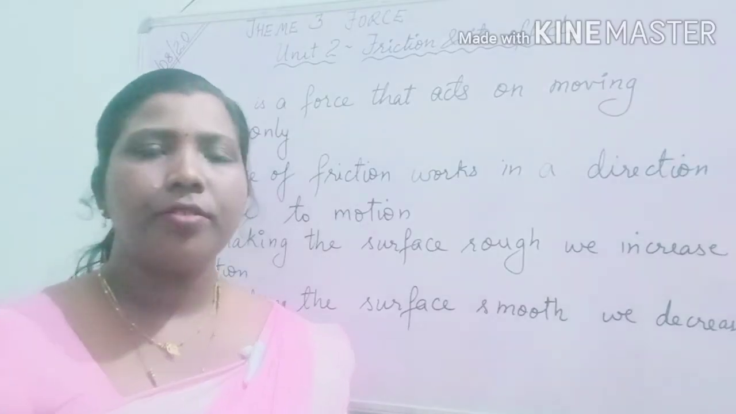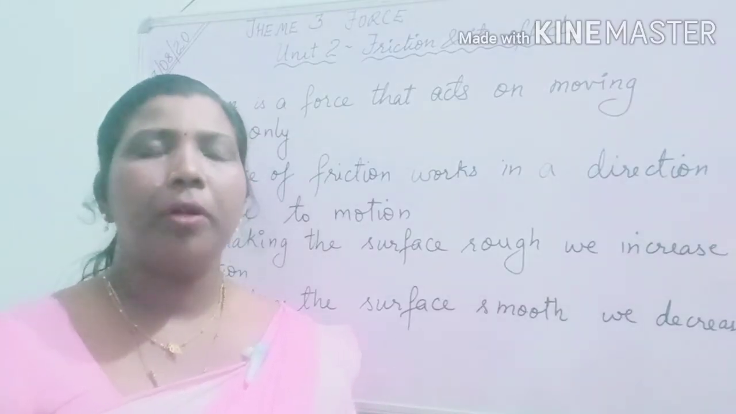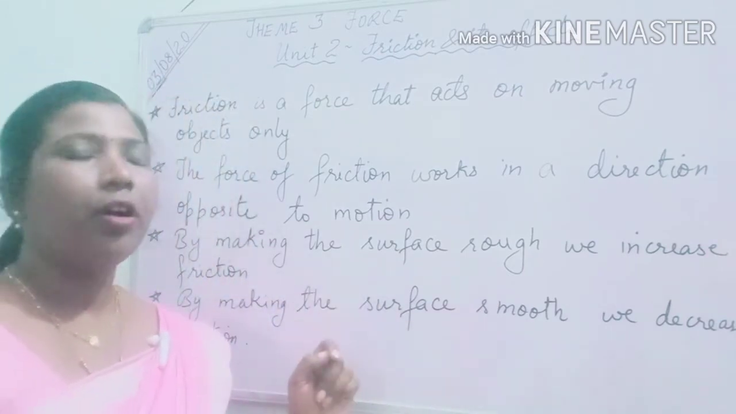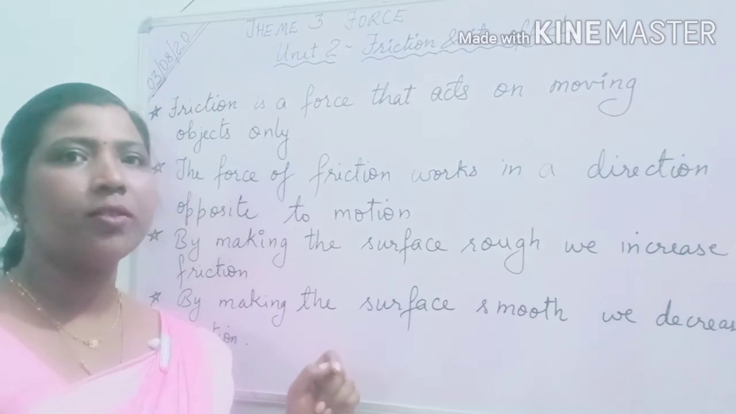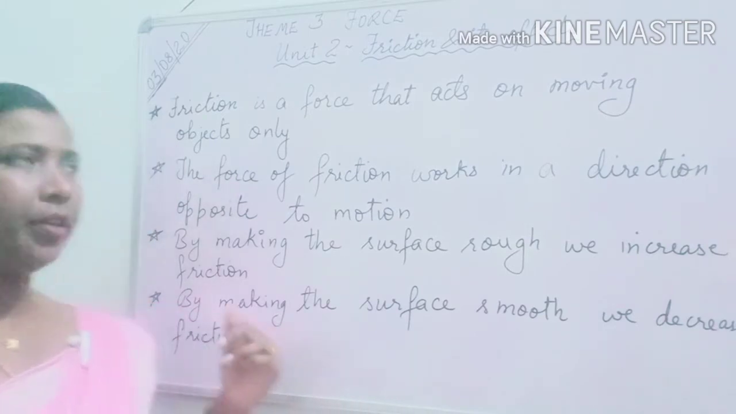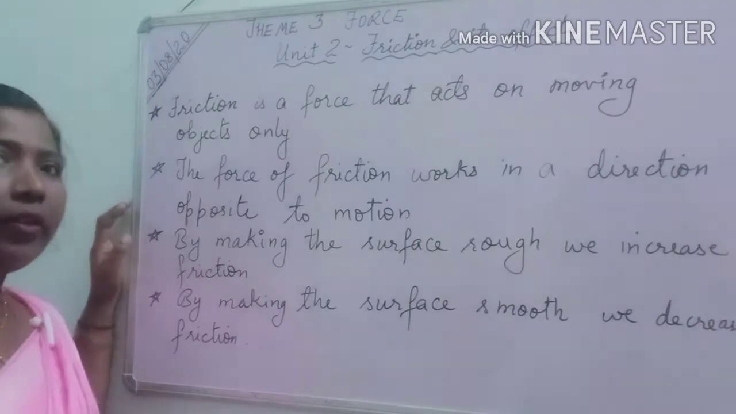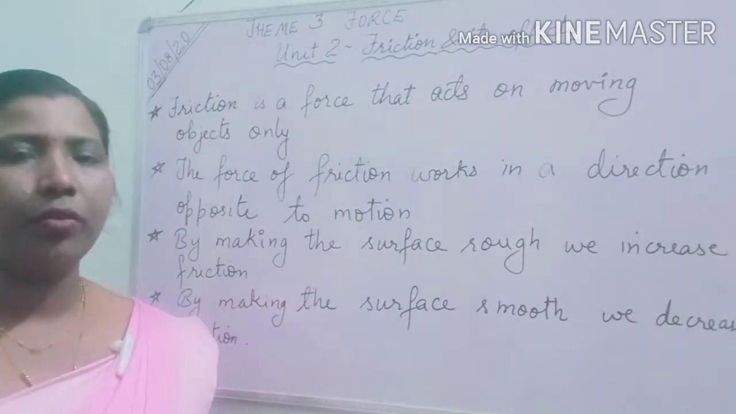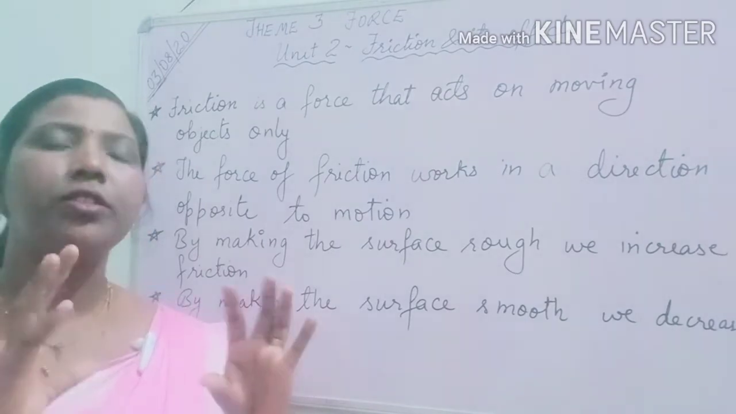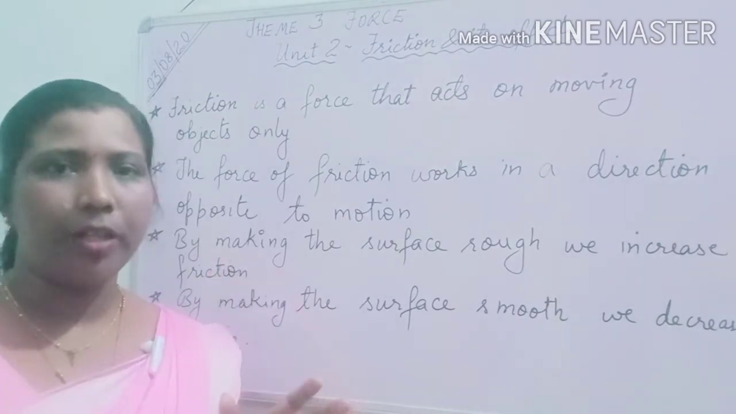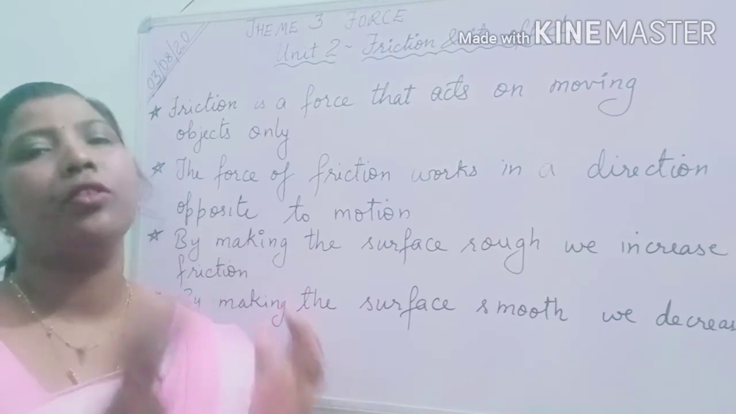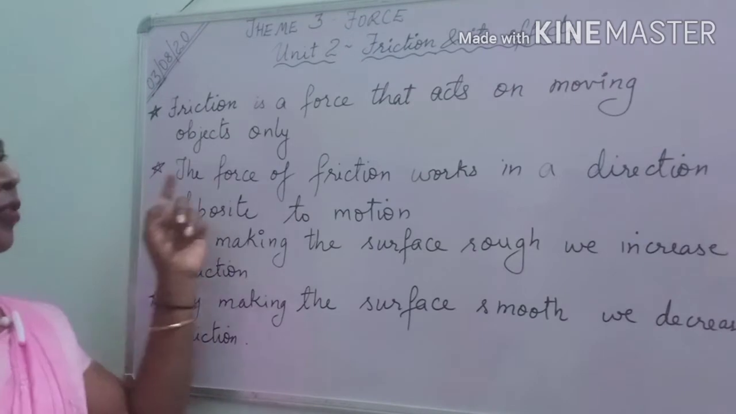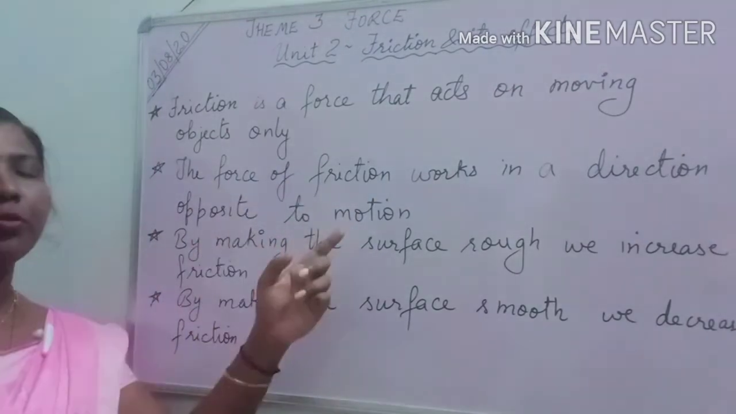I hope you all understood many things about friction by seeing the examples. Now what do you learn from this? We have learned that friction is a force that acts on a moving body. Friction is a force which can only be applied on a body. When we are applying force on a body, then only friction can be produced. Then the force of friction works in a direction opposite to motion.